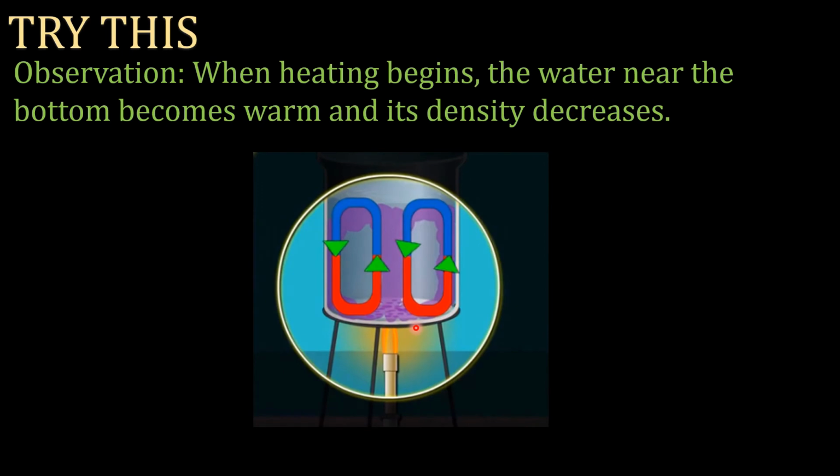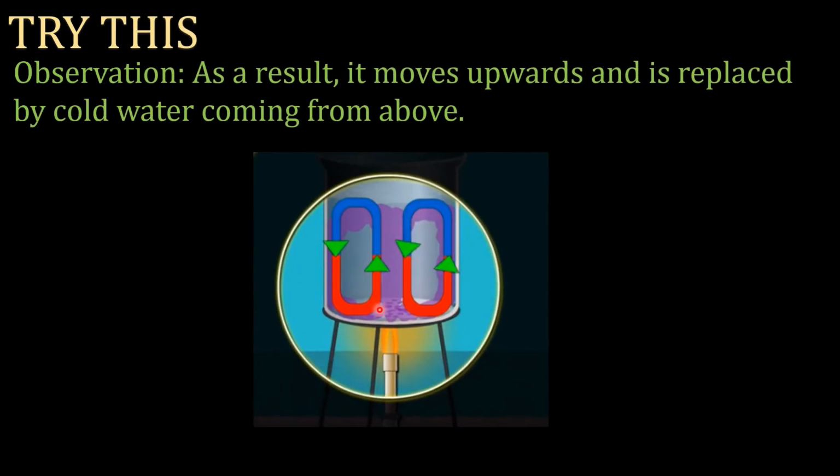When heating begins, the water near the bottom becomes warm and its density decreases. As a result, it moves upwards and is replaced by cold water coming from above.